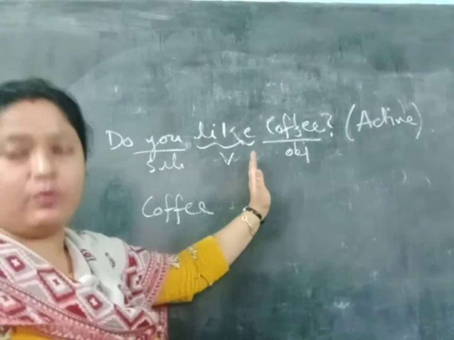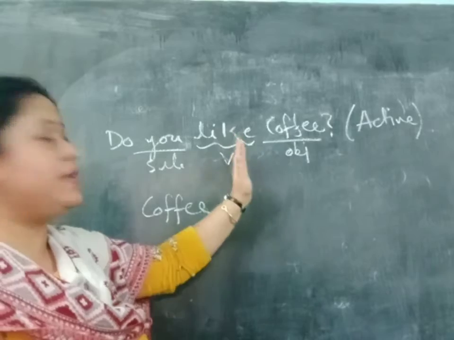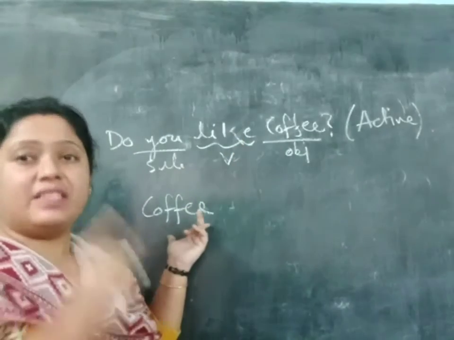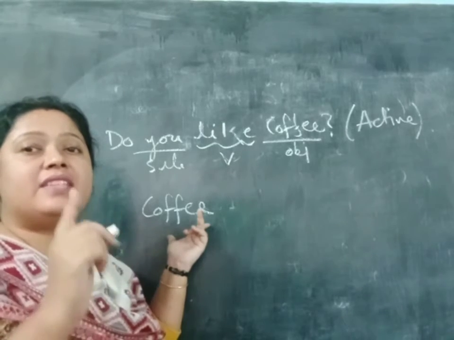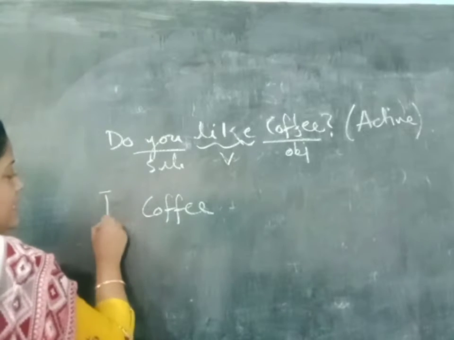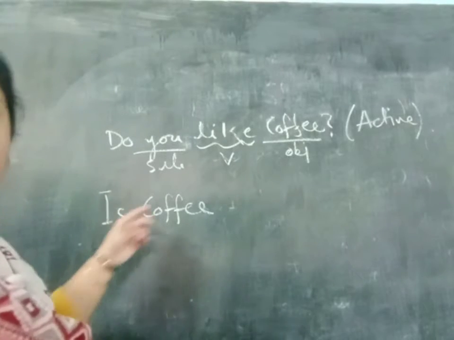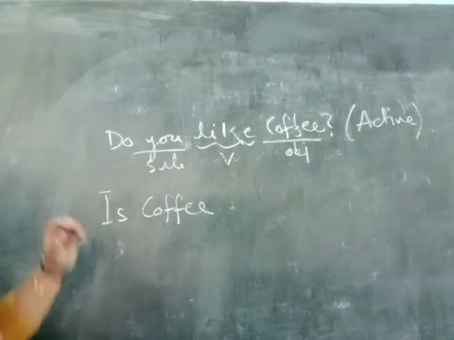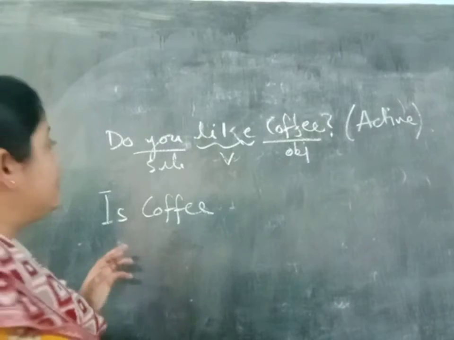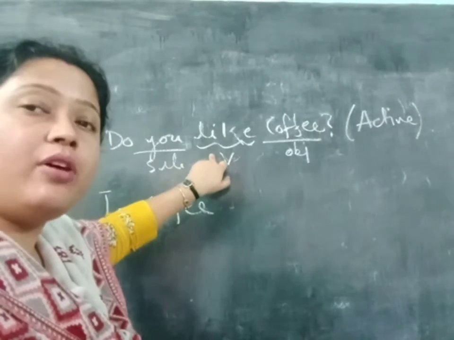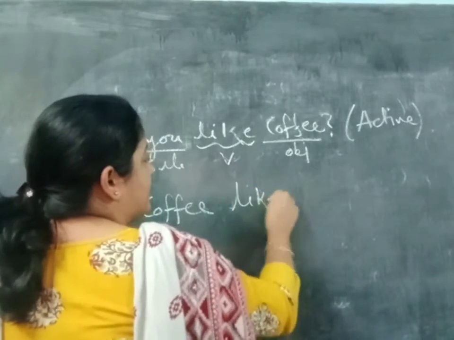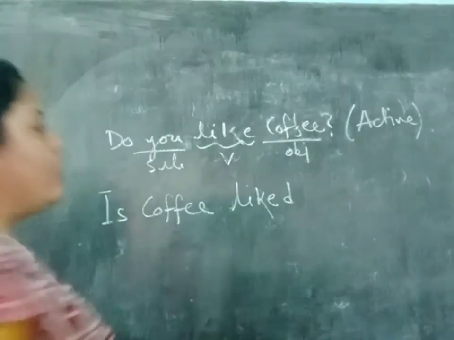Follow the tense. What is the tense? Simple present. So for simple present, what is the be verb? And here the subject is coffee, singular. So for simple present, singular, what be verb should we write? We should write is. Is coffee. Then where is the main verb? The main verb is like. The third form of the verb like is liked. Like, liked. Is coffee liked